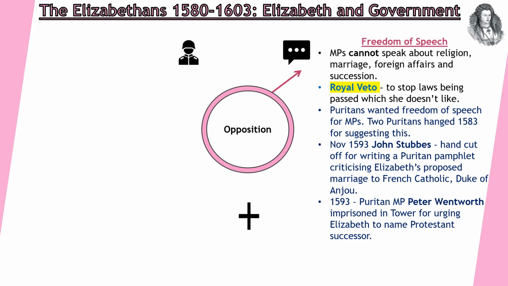We've got John Stubbs. His hand is cut off for writing a Puritan pamphlet and criticising Elizabeth's proposed marriage to the French Catholic, the Duke of Anjou. And in 1593, Peter Wentworth is imprisoned in the Tower for urging Elizabeth to name a Protestant successor.